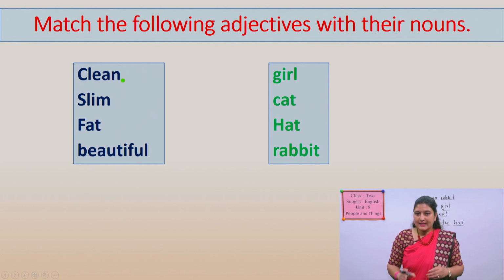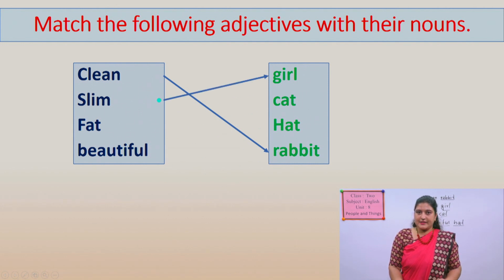Clean. What is clean? Clean girl, clean cat, clean hat, clean rabbit. Which one is correct? Yes. Clean rabbit here. Good. Next one, slim. What is slim? Girl, cat, hat; rabbit is already done, so you have to choose from here. Which one is correct? Yes. Slim girl. Good. Let's go to the next one.